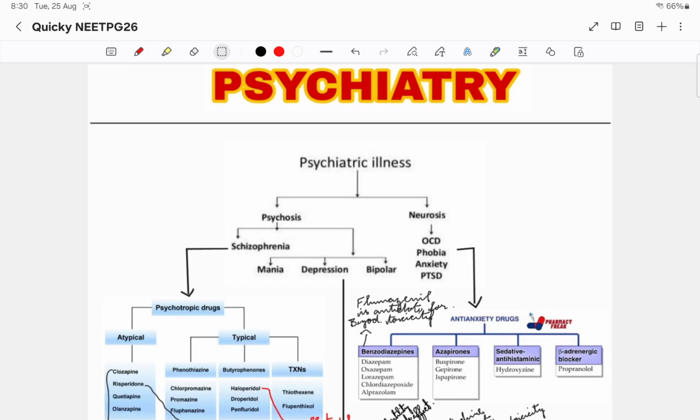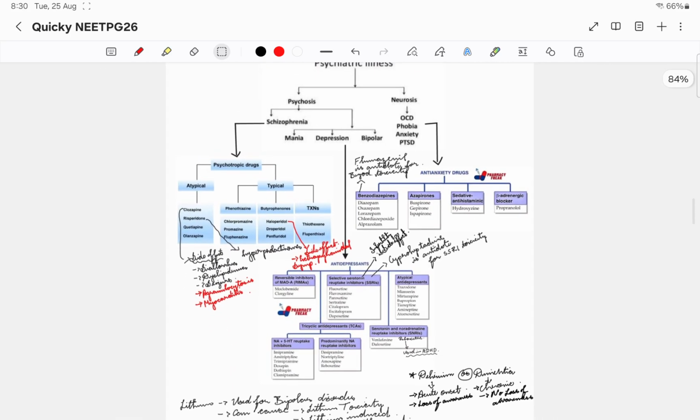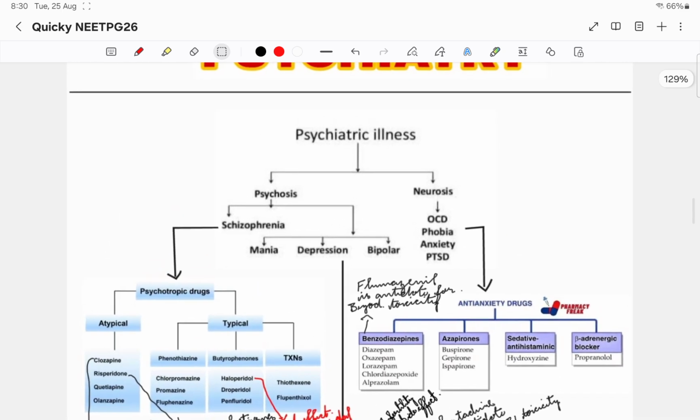All that they are asking is the drugs, the side effects of the drugs, what is the relationship between these drugs, and the contraindications. Many different drugs and many different things are there in the question bank questions. Okay, so that is why, instead of going to any app, please do the question banks of psychiatry. That is the best way to learn psychiatry, is what I'll tell you. Now for the basics of psychiatry, I'll tell you, and this is more than enough for just the basics of psychiatry.